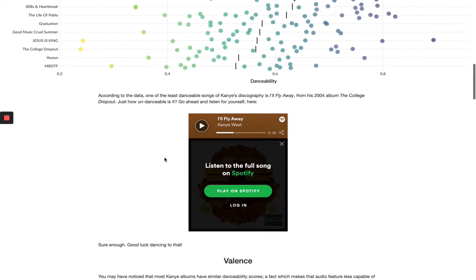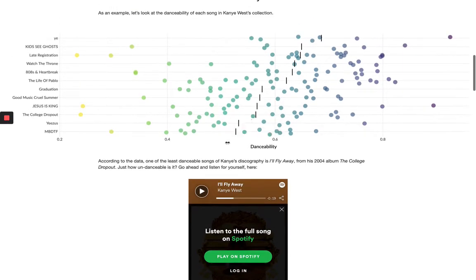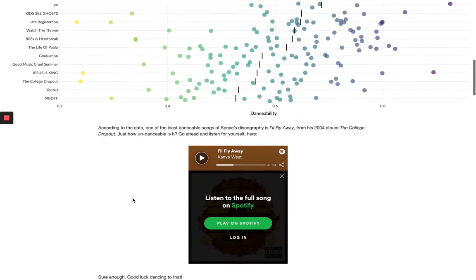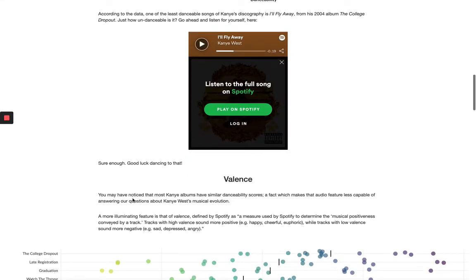And as we can see, this rendition of the song I'll Fly Away is definitely not a danceable song. But the problem with danceability is that a lot of the values center around the same mean, somewhere around 0.5 to 0.6, and so it's difficult to assess how albums differ across Kanye's discography.